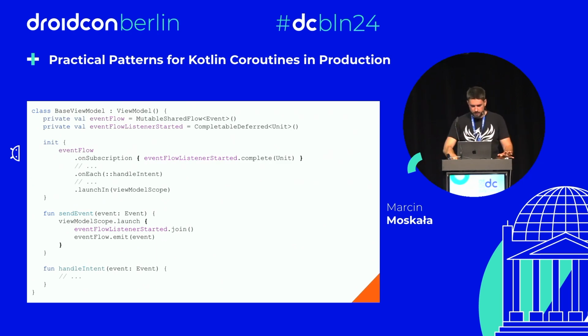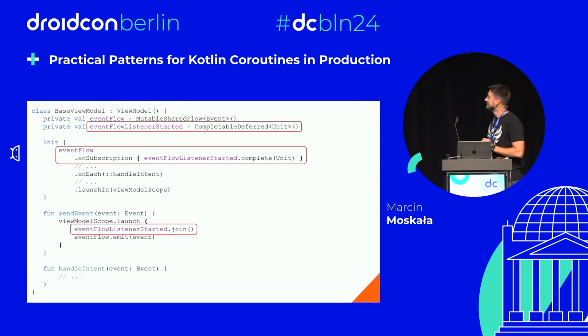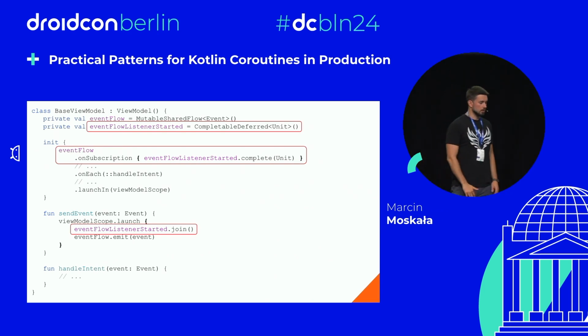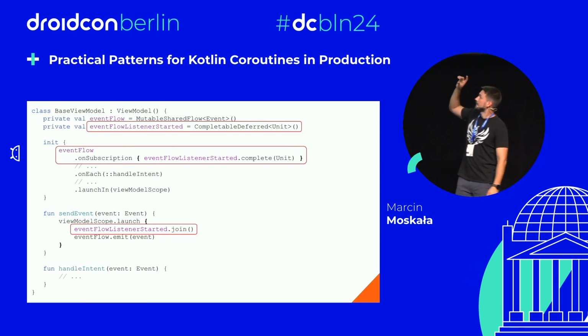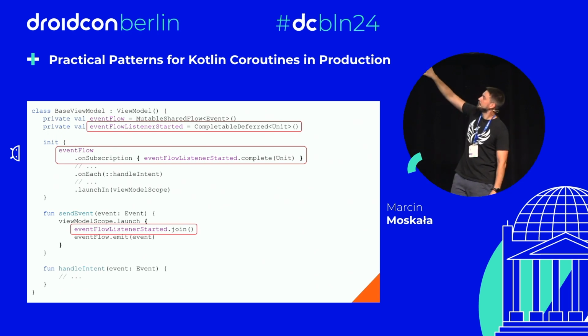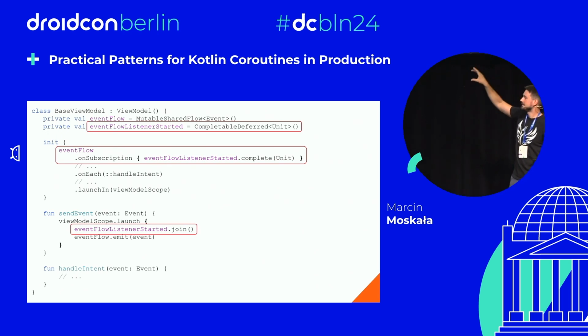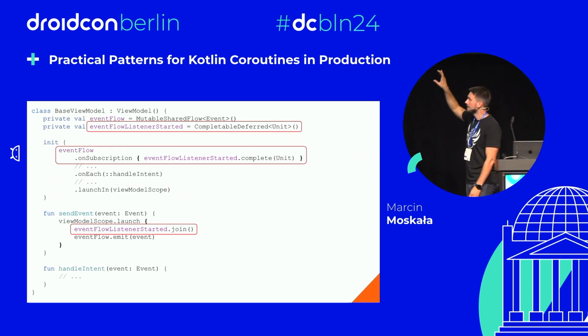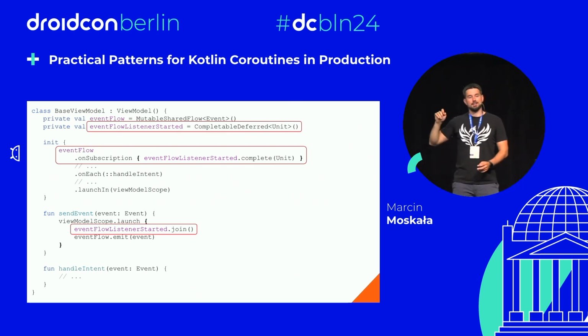This is one popular implementation of an MVI pattern, and the problem that people consulted me with was that when they had one coroutine observing all the events, and they had different coroutines that were sending to this shared flow, sometimes some coroutines sent events before the coroutine observing the shared flow was ready.